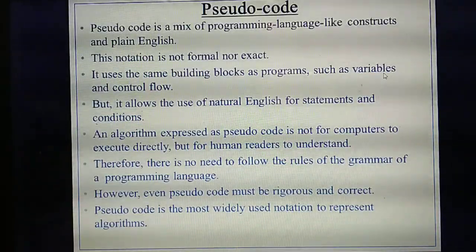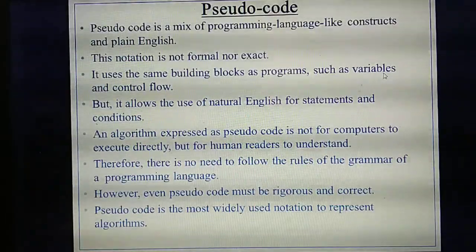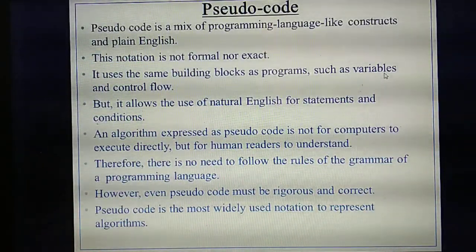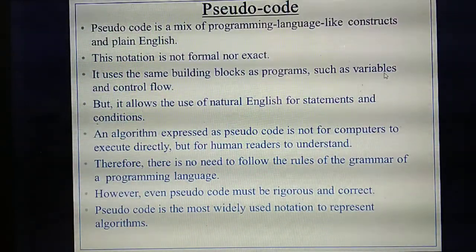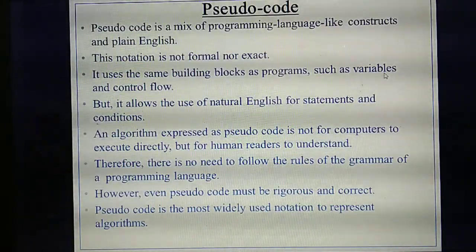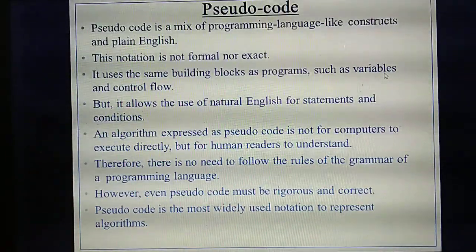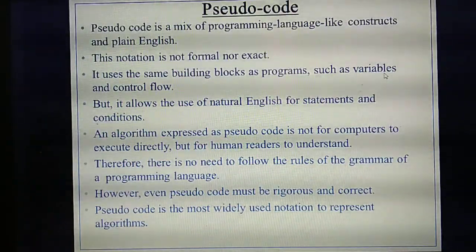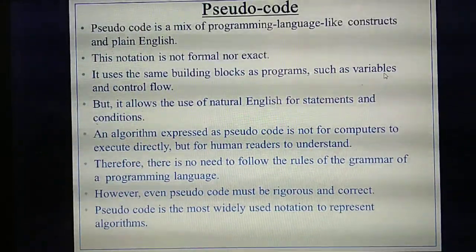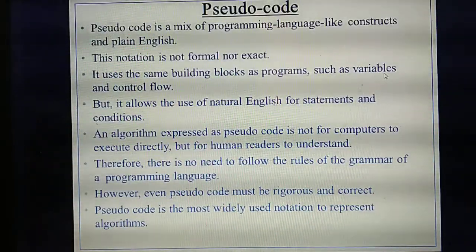Next, you also do not need to follow any grammatical rules to write pseudocode. But the format needs to be there. For example, if you are writing a procedure, you should start from the initial step, isn't it? Take the vernier caliper, adjust the reading. Would you write the last step first? No. You write step by step in order. Likewise, pseudocode can also be written in a correct format. This is why we use pseudocode: it is one of the important notations to represent algorithms. Understand?